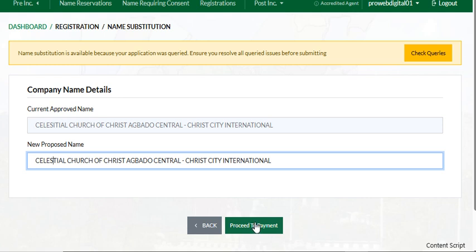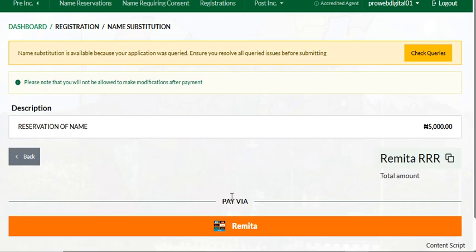And one thing you need to know about this name substitution is that since this is an NGO, it might be required of me to do the newspaper publication again, and some other documentation that are needed for the NGO registration, such as the trustee declaration, especially where the names of the church is showing, such as the minutes of meeting, the trustee declaration, the newspaper publication, and I think that's all. So that's how name substitution works for an NGO.